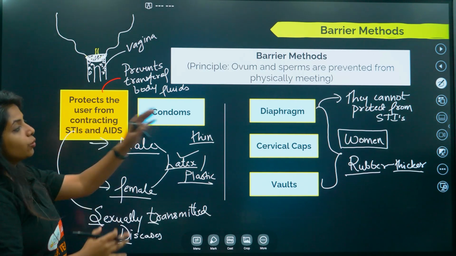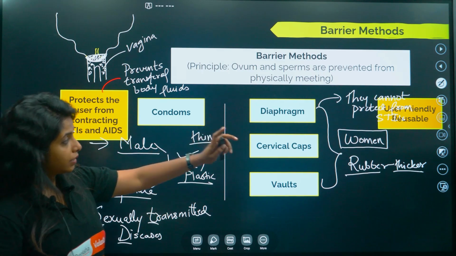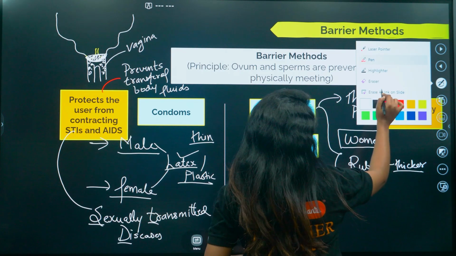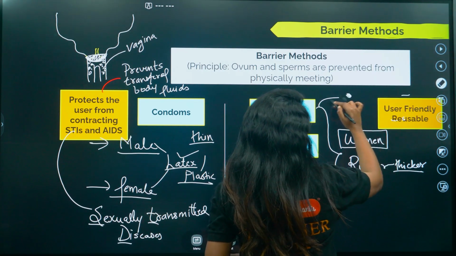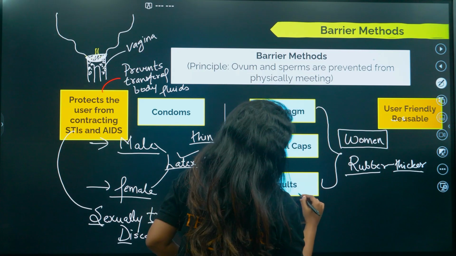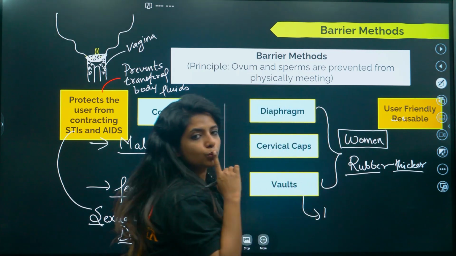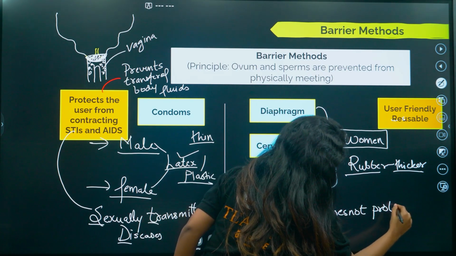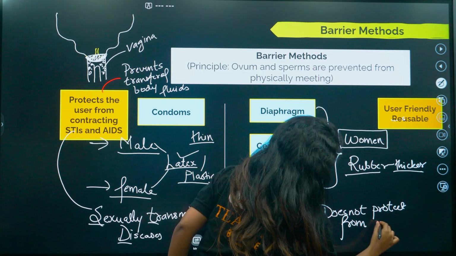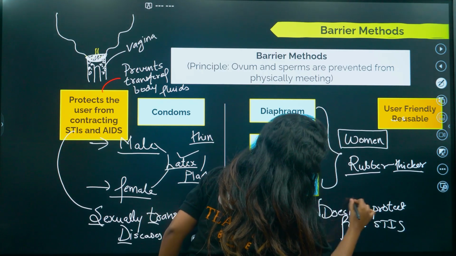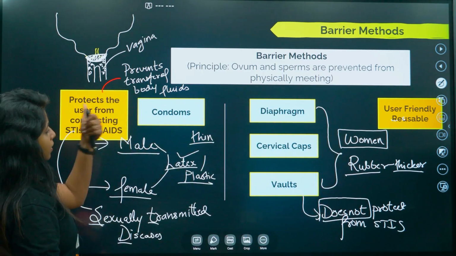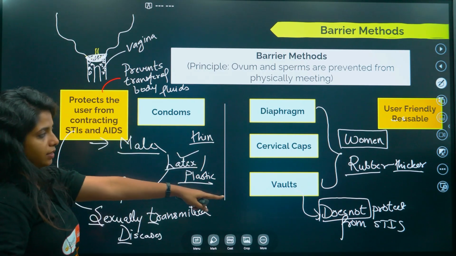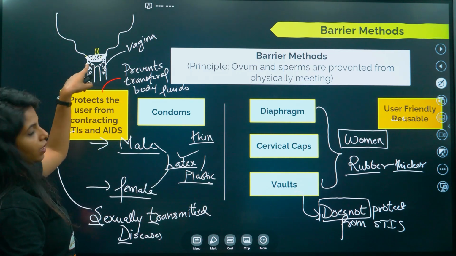Whereas condoms do. Now there is something over here. So yeah, one more thing about diaphragm, cervical caps and vaults is that this thing that I have written here, I have to change. I'll write it down: does not protect from STIs. Does not. Please remember, this does not. The condoms definitely protect because the seminal fluid is being just contained there. Over here it's not the case. The seminal fluid could be anywhere in the genital tract.